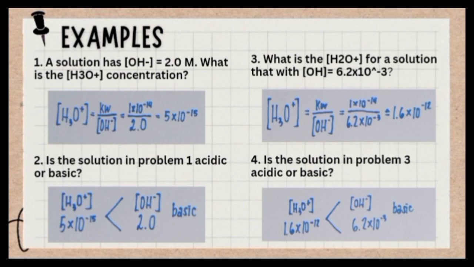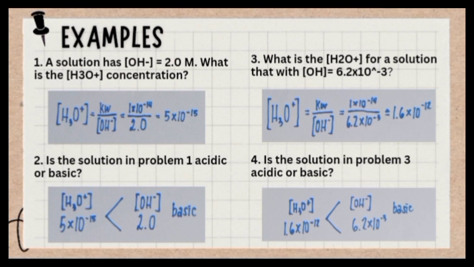Question number 2 asks us, is this acidic or basic? So here we want to compare the H3O+ concentration to the OH- concentration, which one is greater. H3O+ concentration is 5 times 10 to the minus 15, while OH- concentration is 2. Again, don't let those negative exponents trick you. So minus 15 is tiny, while OH- concentration is huge, so this solution is basic.